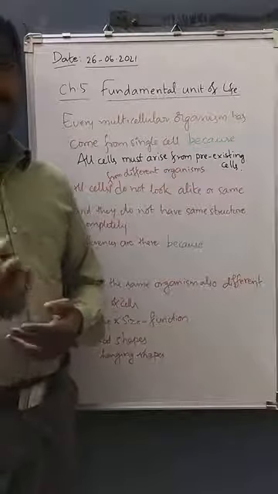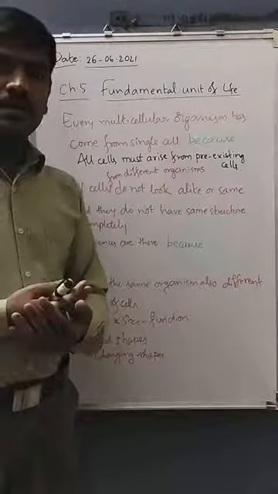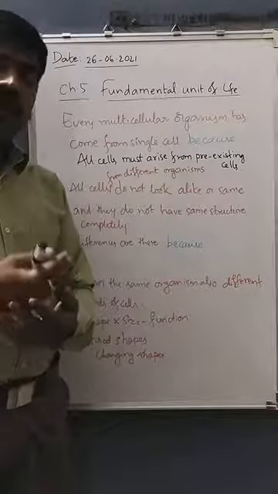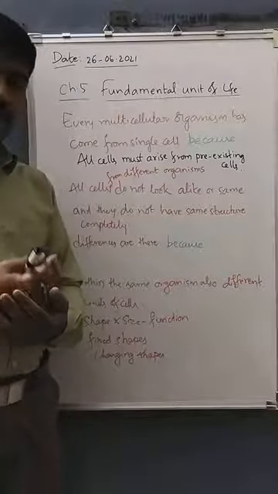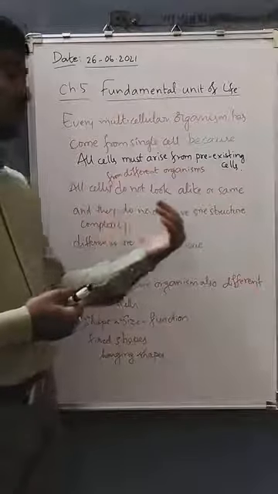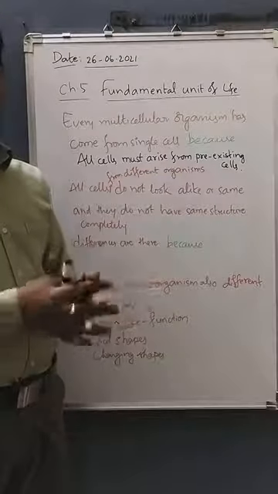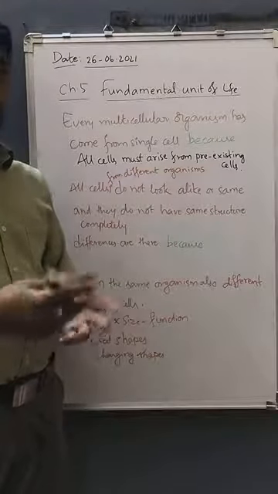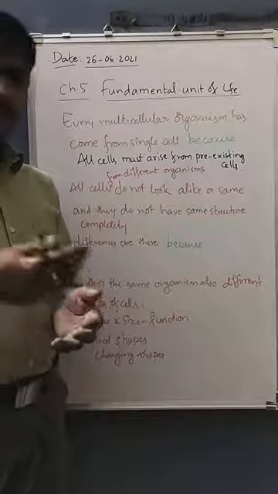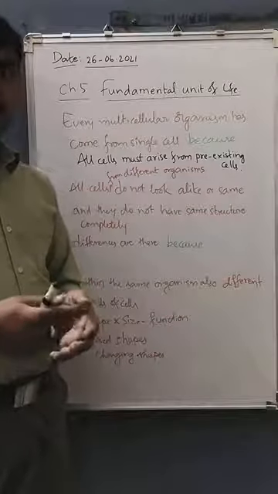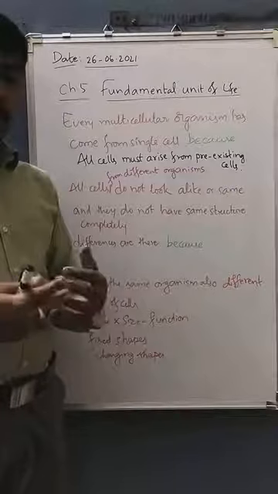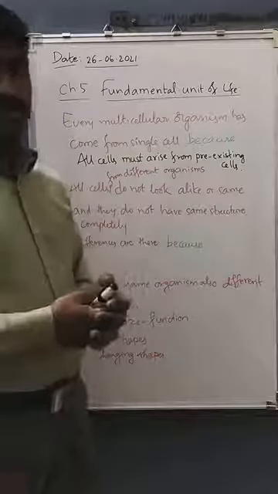The cells from different organisms obviously will not look alike and will not have the same structure completely. Why? Because they are from different organisms, living in different conditions and intended for different functions.